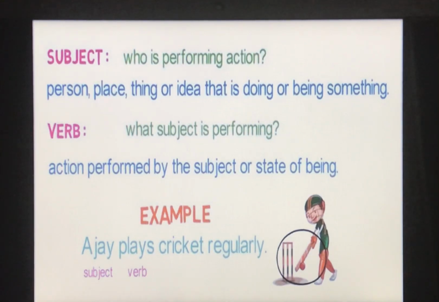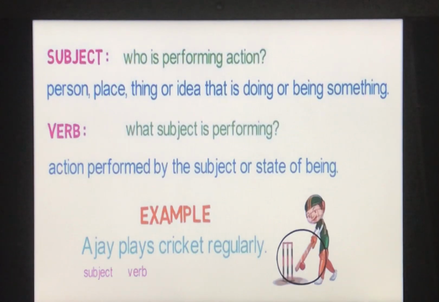Like here, as you can see in the example, Ajay plays cricket regularly. Now first of all, we are going to identify the verb. That is plays. What action is performed? What the person is doing? He is playing. So plays is the verb. Now who is playing? Ajay is playing. And Ajay is a noun. It is the name of a person. So Ajay is subject and plays is verb. This we have already discussed yesterday. So I hope it is clear that what is subject and what is verb.